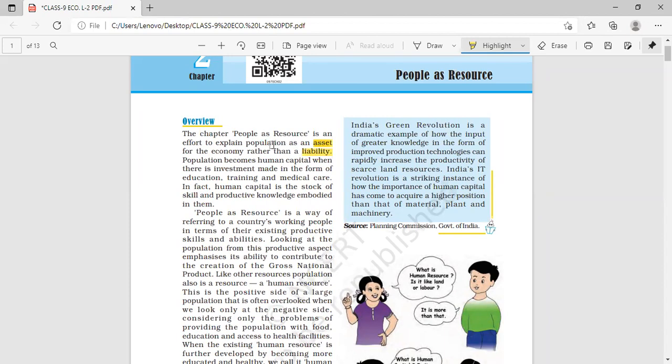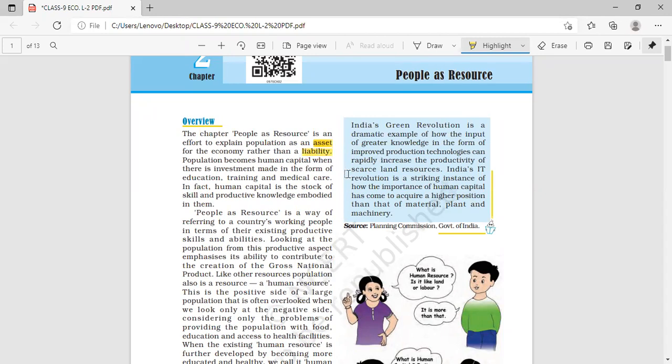Clear? हम एक तरीके से पॉपुलेशन को यहाँ बोझ नहीं मानेंगे, that responsibility of the country नहीं मानेंगे, but as a valuable and useful resource for the productivity for the economy. Clear? And rather than a liability. Liability means responsibility for the country. तो यहाँ पर इस लेसन में हम लोग mostly population को productive resource मानेंगे, which is helpful for the growth of our country's economy rather than it is a responsibility, कि उसको मान लिया कंट्री की कि अब कंट्री को ही उसकी देखभाल करनी है, और वो कुछ भी helpful नहीं रहेगा.